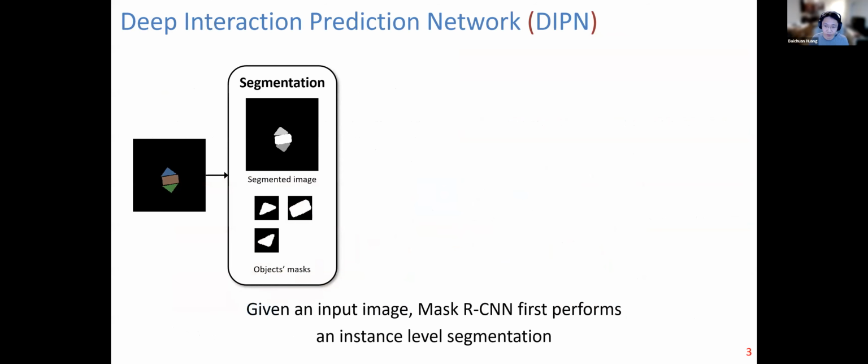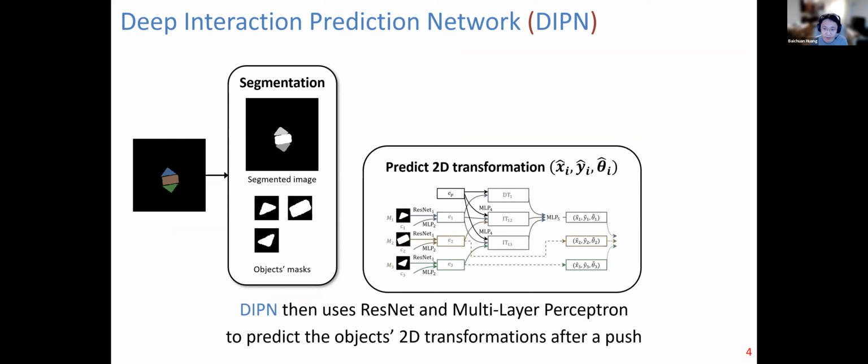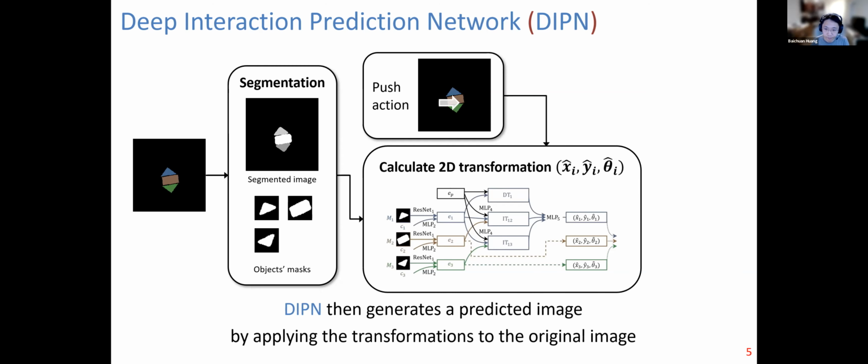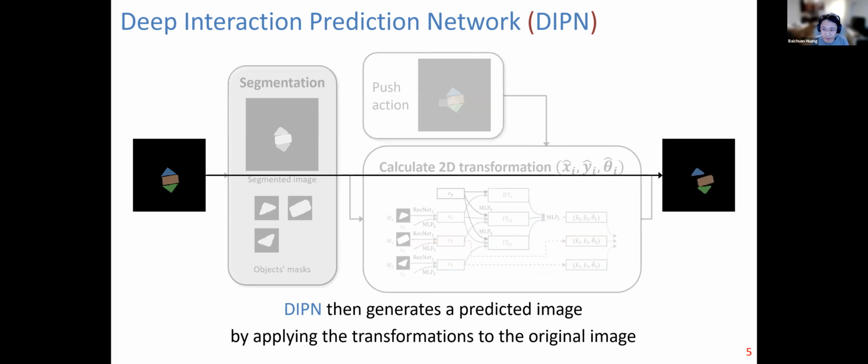So our interaction prediction network works as follows. First, DIPN employs Mask R-CNN for object segmentation. The resulting binary masks and their centers, one pair per object, serve as input to the push prediction module of DIPN. This object's information and push action are passed to the DIPN. The DIPN then predicts the object's 2D transformation. We combine 2 ResNets and 3 multilayer perceptrons for this purpose. Finally, a synthetic image is generated by applying the transformations to the original image and segments.